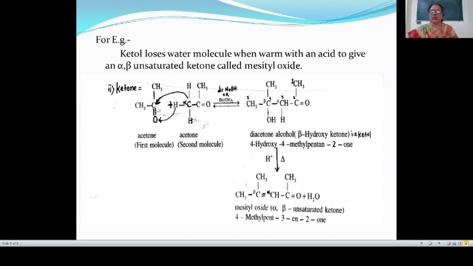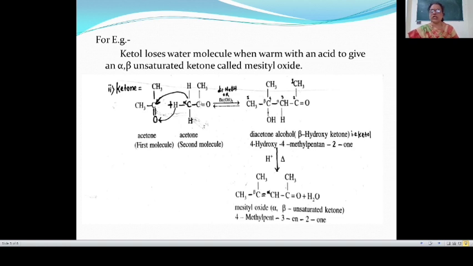Here are two molecules of acetone. This is the first molecule of acetone. This is the second molecule of acetone. This is also known as propanone. CH3COCH3, meaning 1, 2, 3, this is propanone. This is also propanone.